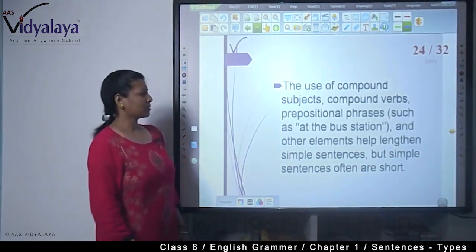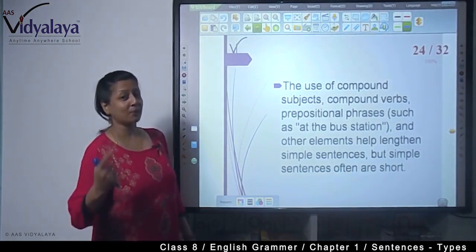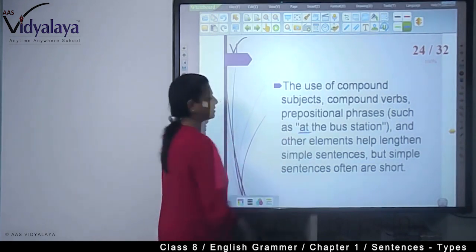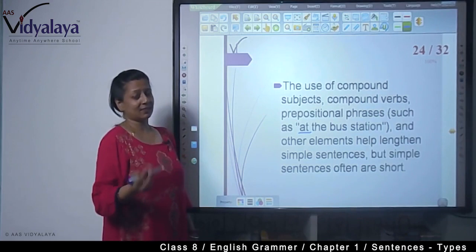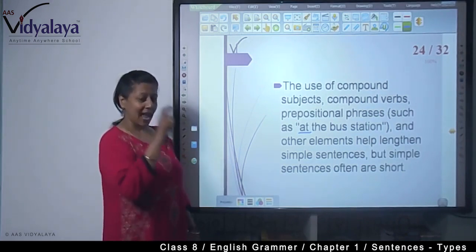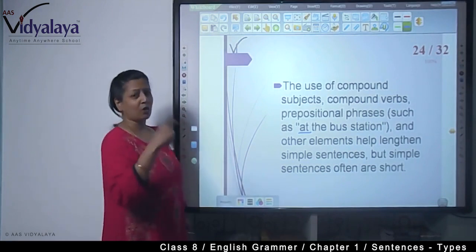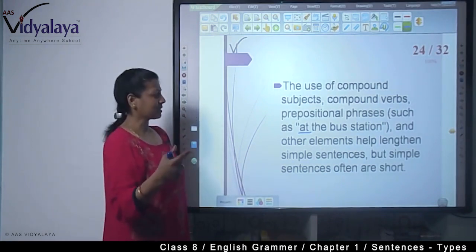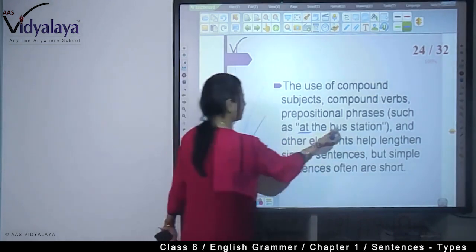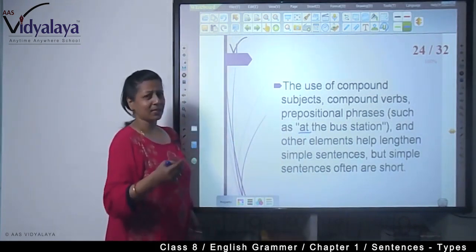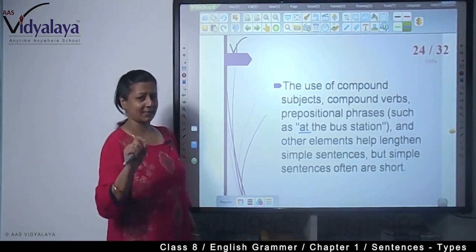The use of compound subjects, compound verbs, prepositional phrases such as at the bus station. At is a preposition. At the bus station, it is a phrase. At the bus station, it doesn't have any sense, but when it is added to the sentence, Mary and Samantha waited at the bus station, then it becomes a complete sentence. So, this is a prepositional phrase. So, with all these elements, we keep on increasing the length of the simple sentence.